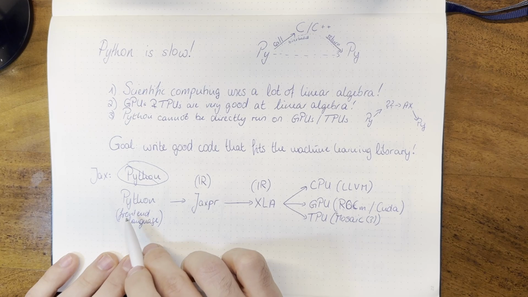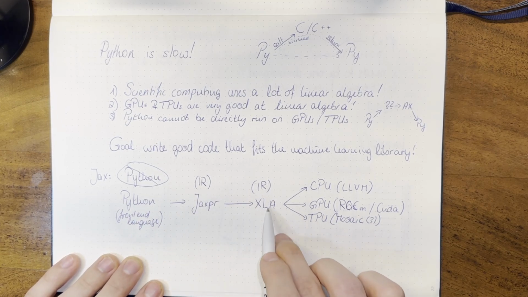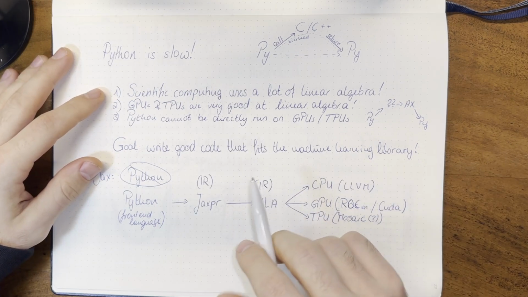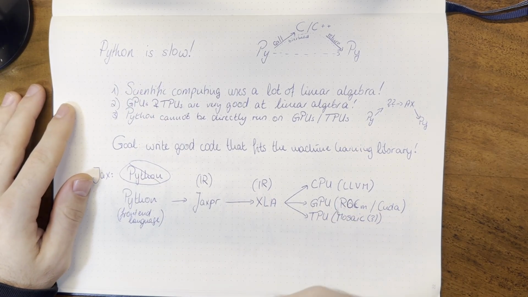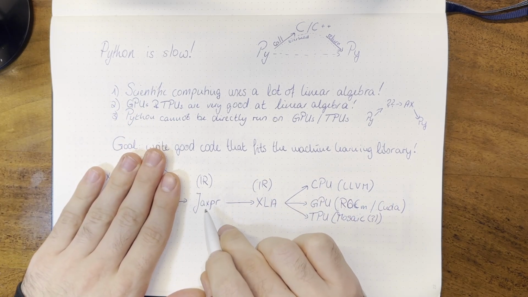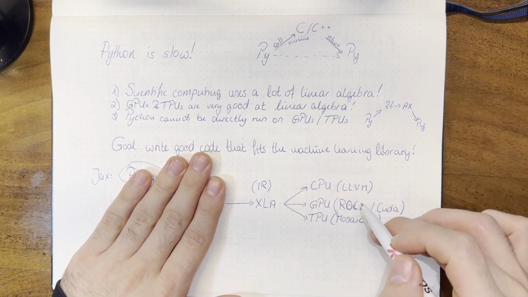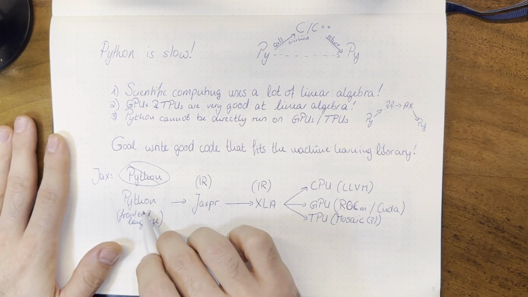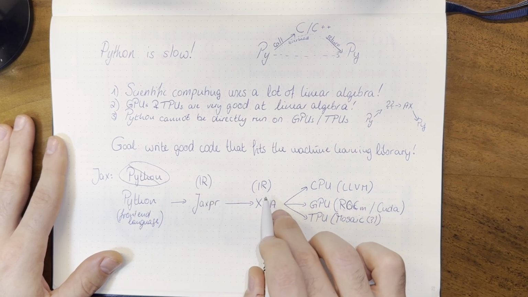You want to use Python as the front-end language to write good JAX expressions, which then get compiled into good XLA code, hopefully, and then this gets compiled into the code for your endpoint. And theoretically, you didn't actually have to write Python. You could just start with JAX expressions directly, and JAX offers some capabilities for that. But JAX expressions are not so easy to write. And similarly, you could also skip JAX expressions and go straight for XLA code, but that's even harder to write. So you rely on this path of using a, in my opinion, very beautiful language like Python, and use Python as a door to get to these intermediate representations.